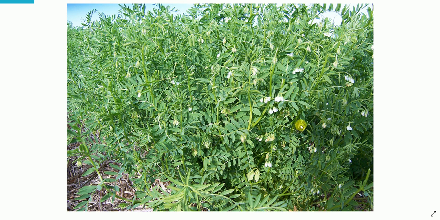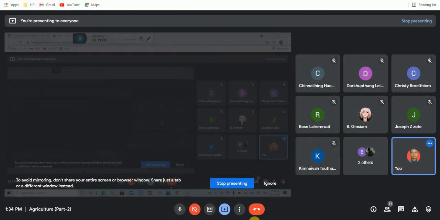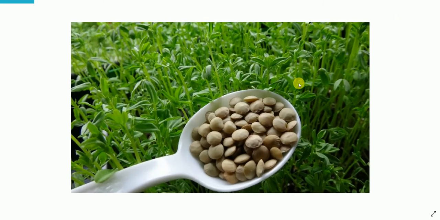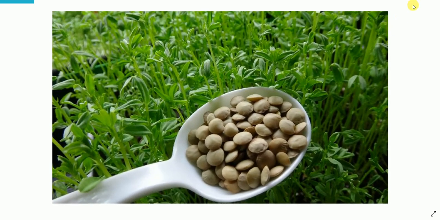This is masoor dal plant. Okay, lentil, red masoor plant, the legume. And so this is masoor dal whole seed. Okay, with the plants.